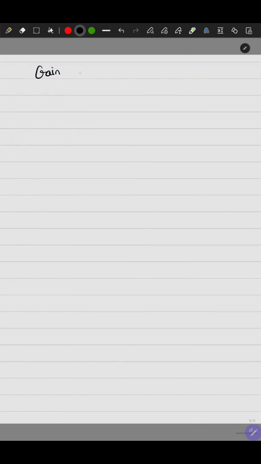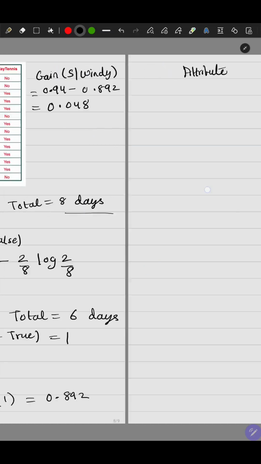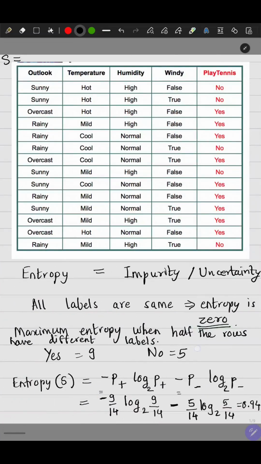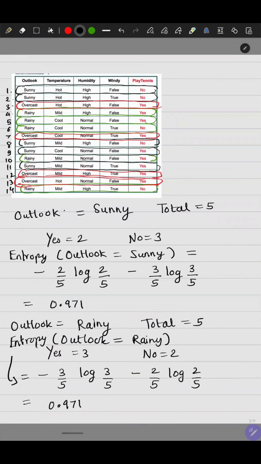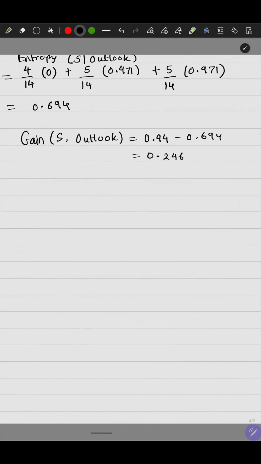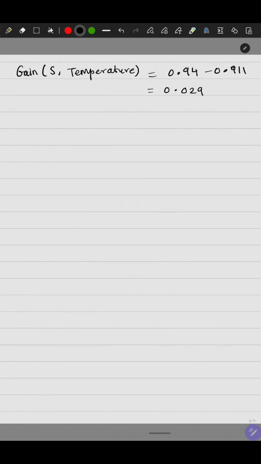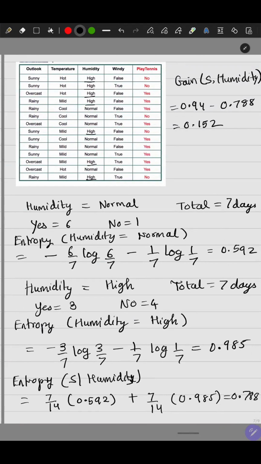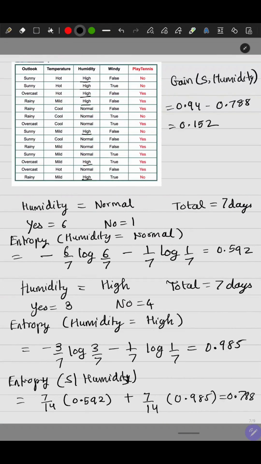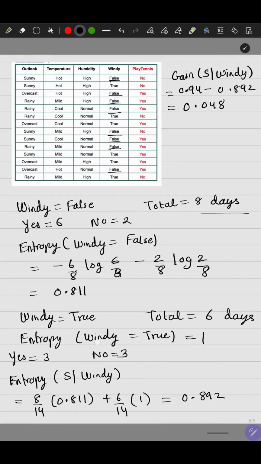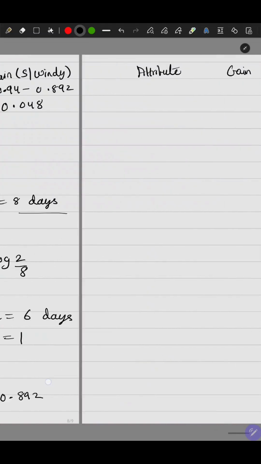Okay, now if we compare all the information gains, the attribute that we used and the gain that we had. When we used outlook, our gain was 0.246. When we used temperature, our gain was 0.029. When we used humidity, our gain was 0.152, and when we used windy, our gain was 0.048.